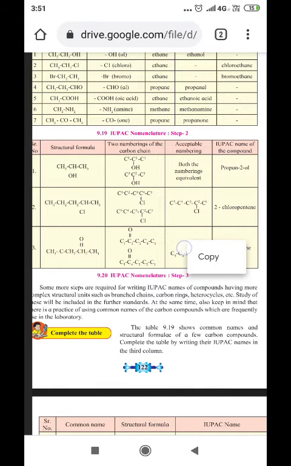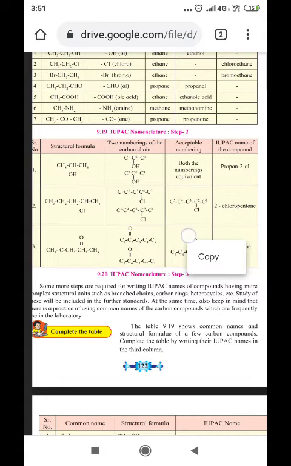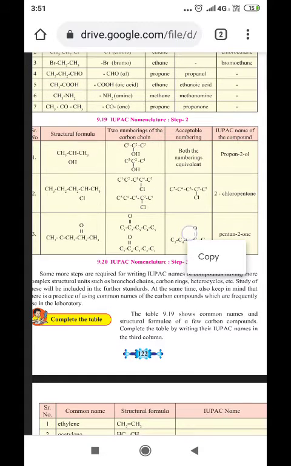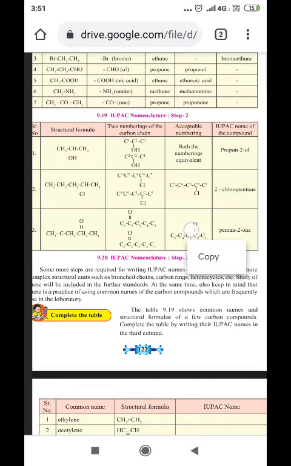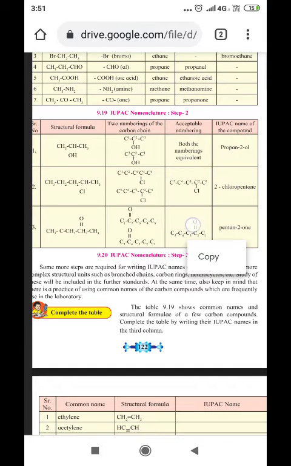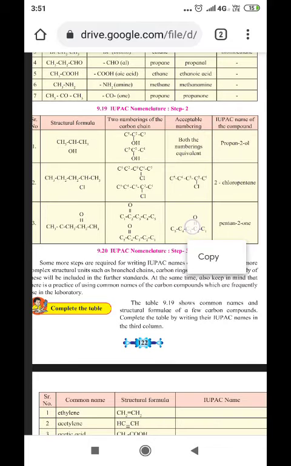First example in table 9.20, propan-2-ol. Here prop implies three carbon chain in a straight line. AN implies single bond. 2 implies functional group is added to the second carbon. OL implies the functional group alcohol.